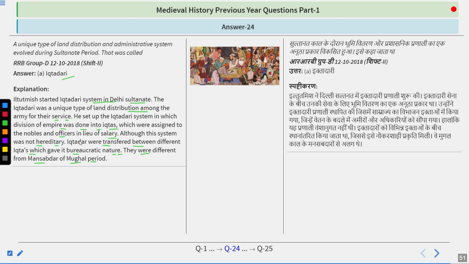And if we talk about the Iqta system, later on it was converted into a hierarchy system, and that was done by Firoz Shah Tughlaq. Remember that point as well. Later, during the time of the Mughals, a similar system, the Mansabdari system, came into being, and it was introduced by Akbar during the Mughal Empire. And Zamindari is different. Zamindari was introduced by the Britishers. Remember that.